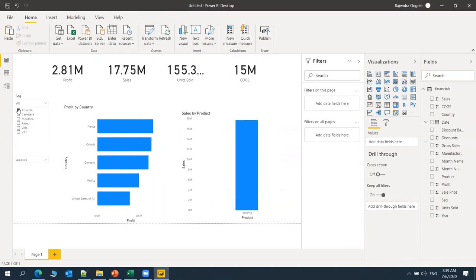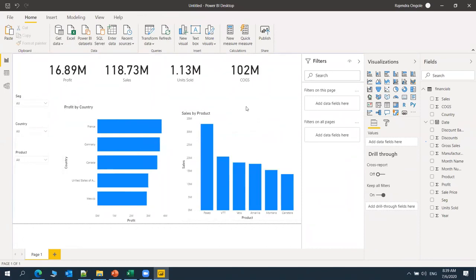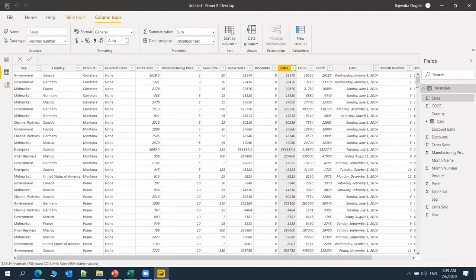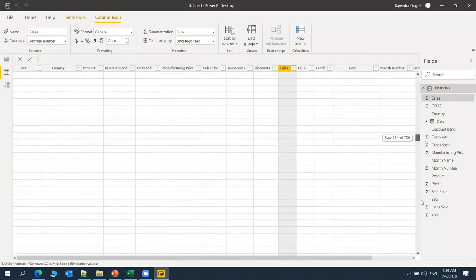In this way, the data interactions and editing will be done. So this is the whole report canvas where we have developed the visuals. And here, this is the data view. We can view the report as per the fields availability like this. Because Power BI comes with a super fast engine, we are able to go to the last record.